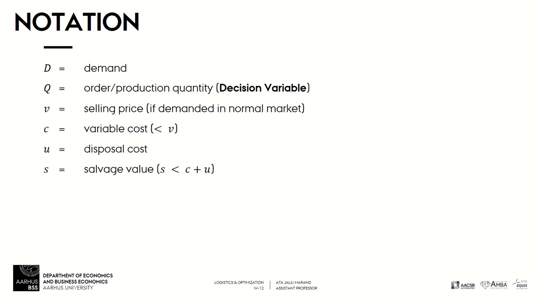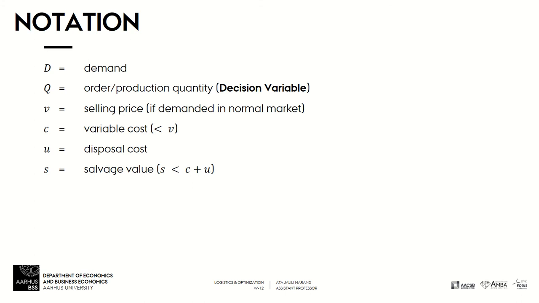For each of the products that we get, we need to pay variable costs equal to C. It is, let's say, a purchase cost. Then if we have extra units at the end of the season, we need to dispose of them, and we need to pay U per unit of product, and it is called disposal cost.